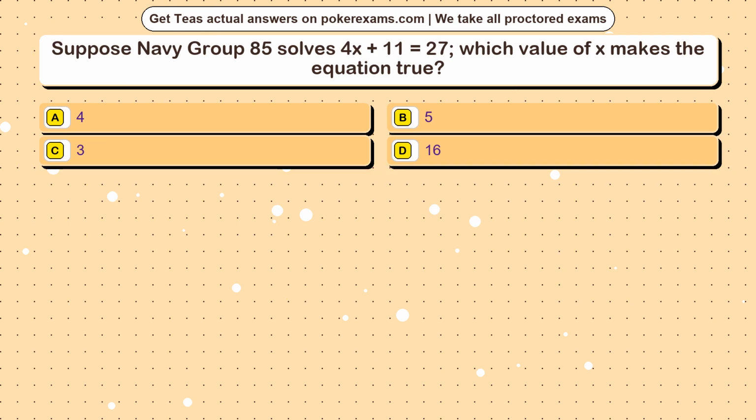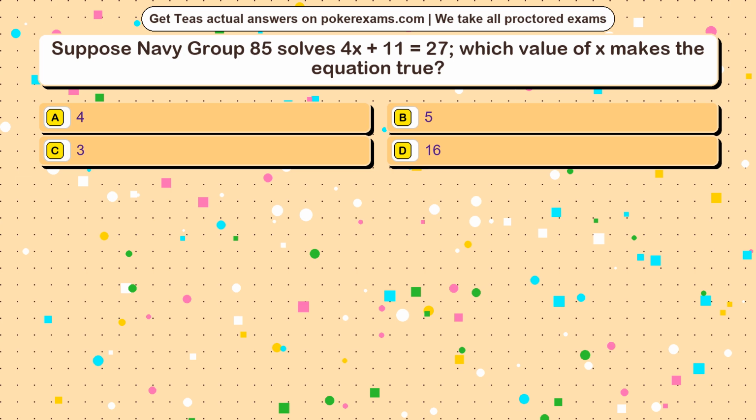Question 9. Suppose Navy Group 85 solves 4x + 11 = 27. Which value of x makes the equation true? Option A, 4. Option B, 5. Option C, 3. Option D, 16.